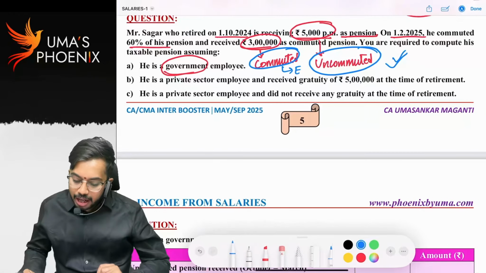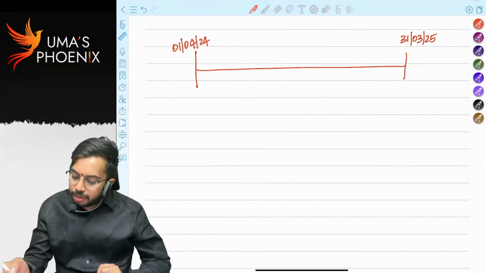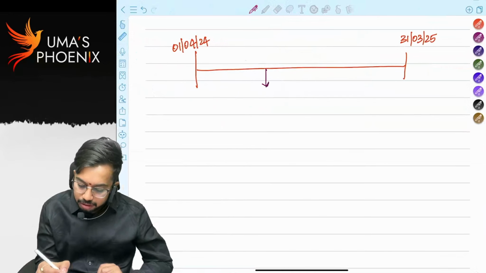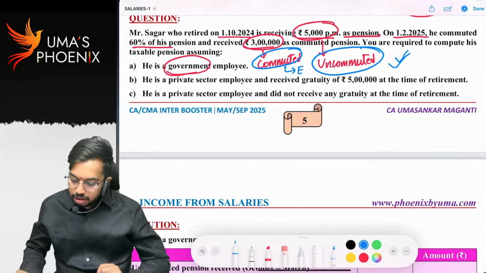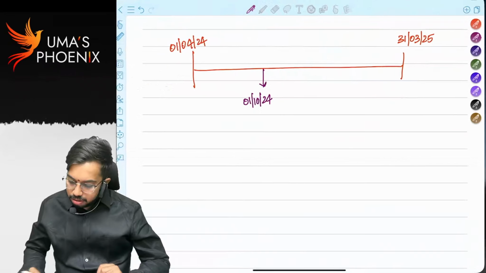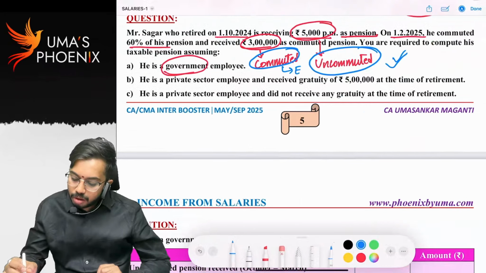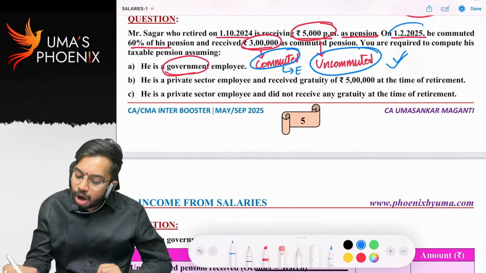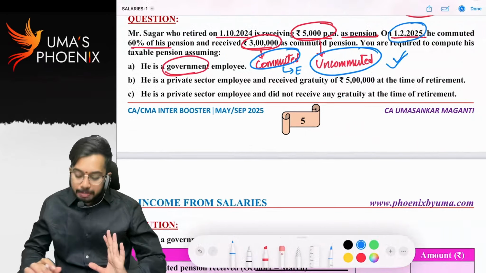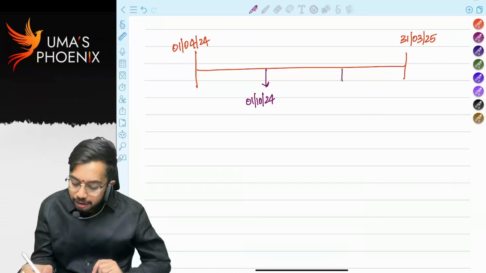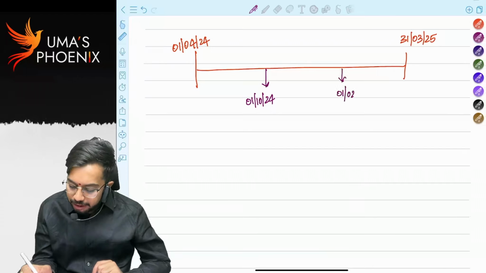When he got retired on 1st October 2024. On 1st February he commuted 60%. That means 1st February 25.